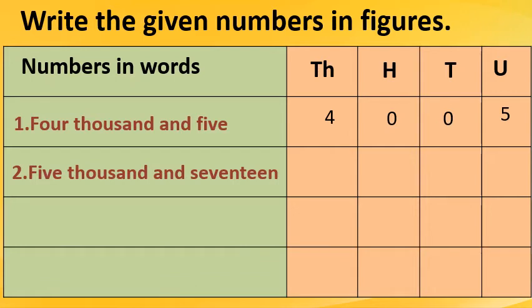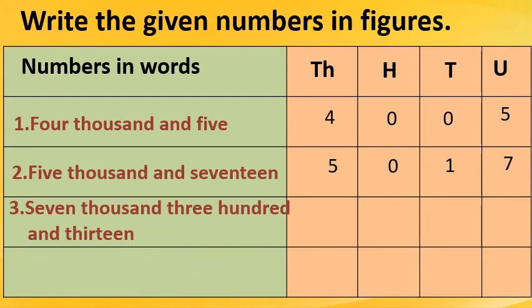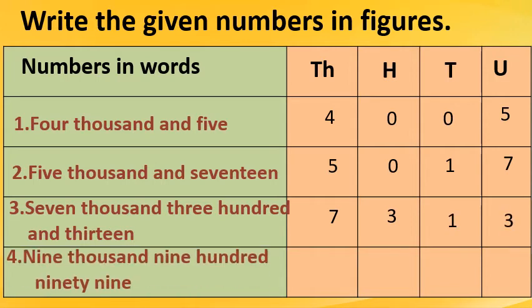Second one, 5017 means no hundreds place, 0, yes, 17. Next, 7313 means all places have numbers, 7313 means 3, 1, 3. Last one, 9999. Got this, students? Very easy it is.